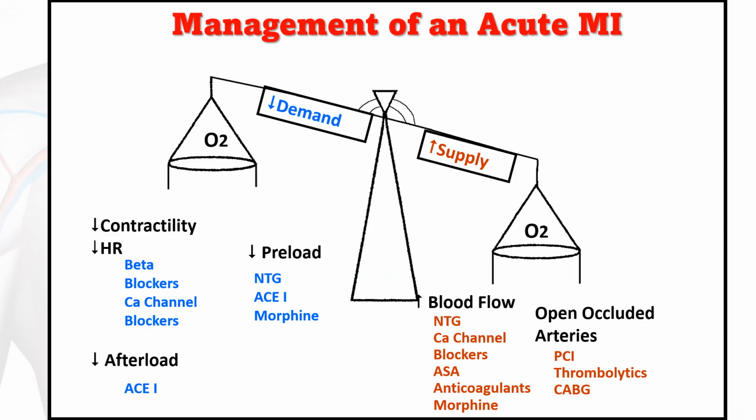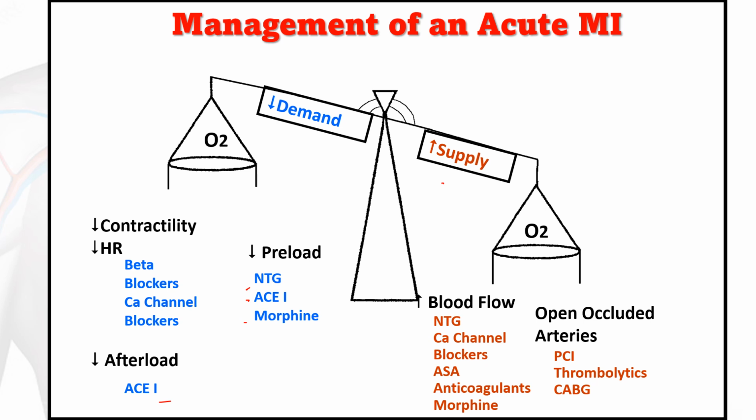Next is the management of an acute MI. This is the overall schematic. Here also the goal of management is to decrease oxygen demand and increase oxygen supply. To decrease the oxygen demand, as discussed earlier, decrease the contractility, heart rate, and afterload. The drugs of choice are beta blockers and calcium channel blockers, and to decrease the afterload, angiotensin converting enzyme inhibitors. To decrease the preload, nitroglycerin, angiotensin converting enzyme inhibitors, and morphine sulfate.